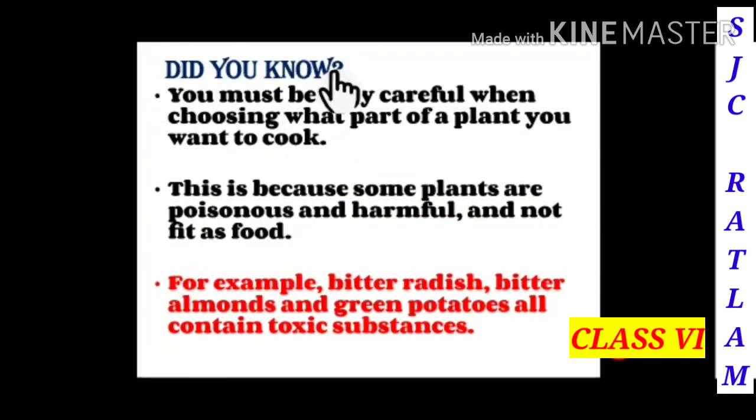Did you know? Children, you must be very careful when choosing what part of a plant you want to cook, because some plants are poisonous and harmful and not fit as food. So here we can see some examples. Bitter radish, bitter almonds and green potatoes all contain toxic substances. So we should not take all these plants in our food.